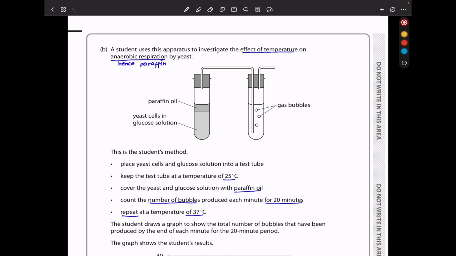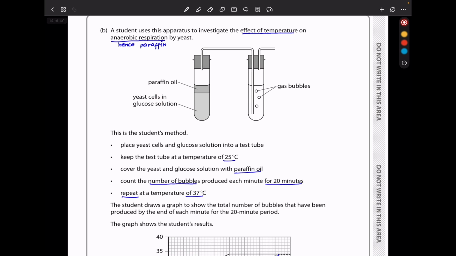A student uses this apparatus to investigate the effect of temperature on anaerobic respiration by yeast. Here we can see this is the experimental setup. We have the paraffin that is going to prevent oxygen from entering the experimental setup and therefore preventing aerobic respiration from being carried out. We also have the yeast cells in the glucose solution. Of course, the glucose is there to provide an energy source or a carbohydrate that is going to be used in respiration. On the other side, we have the gas bubbles.